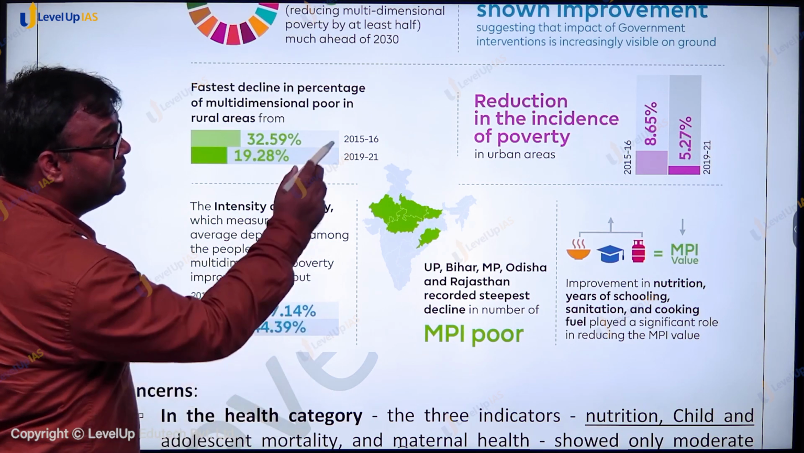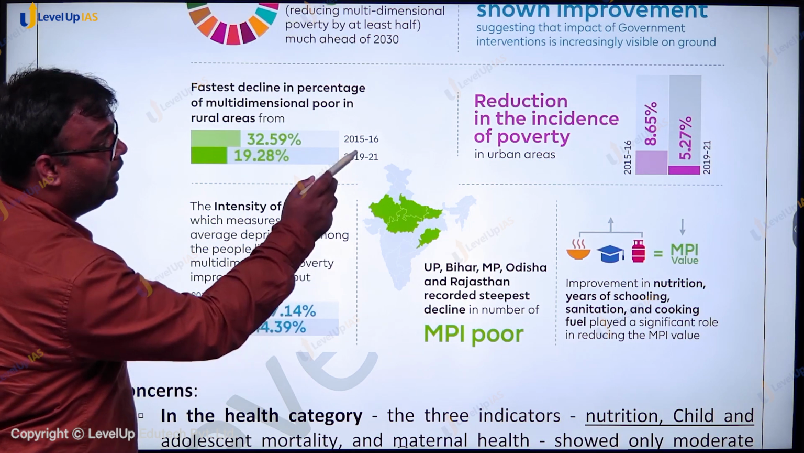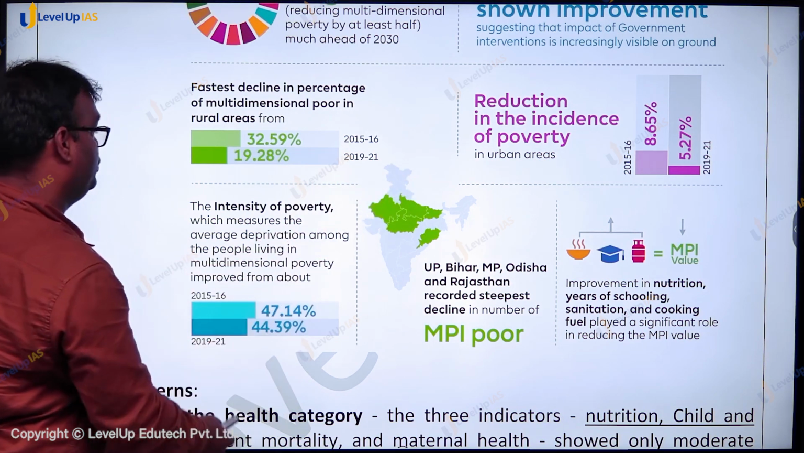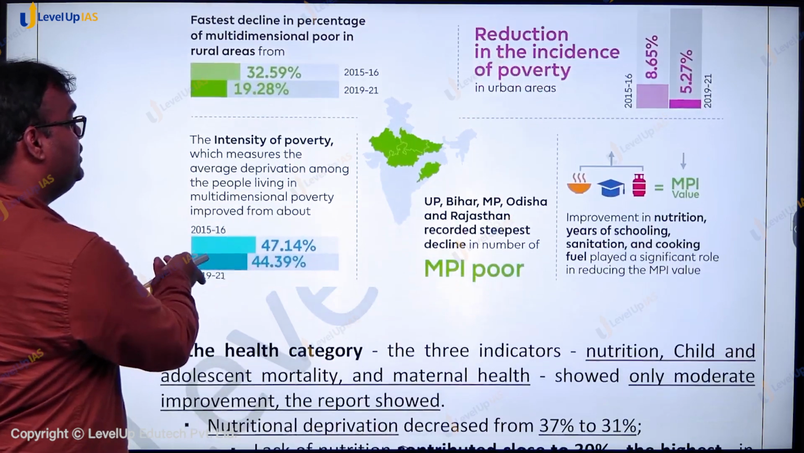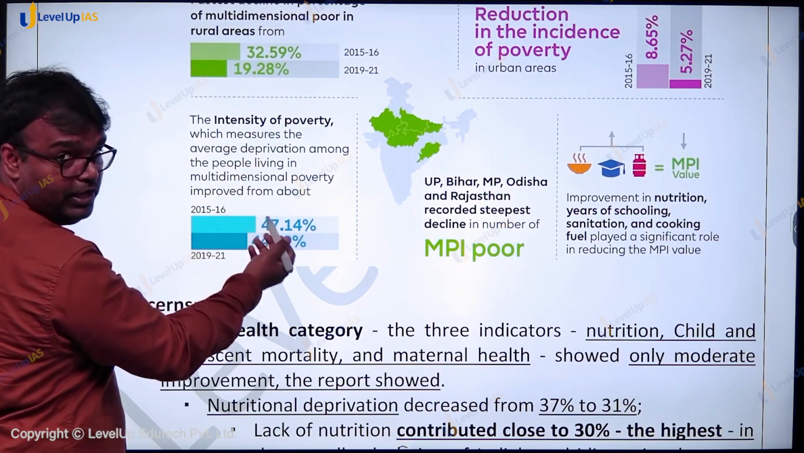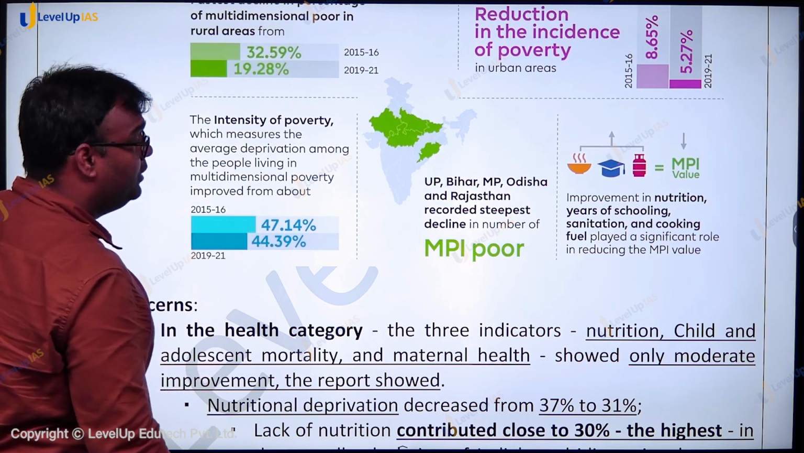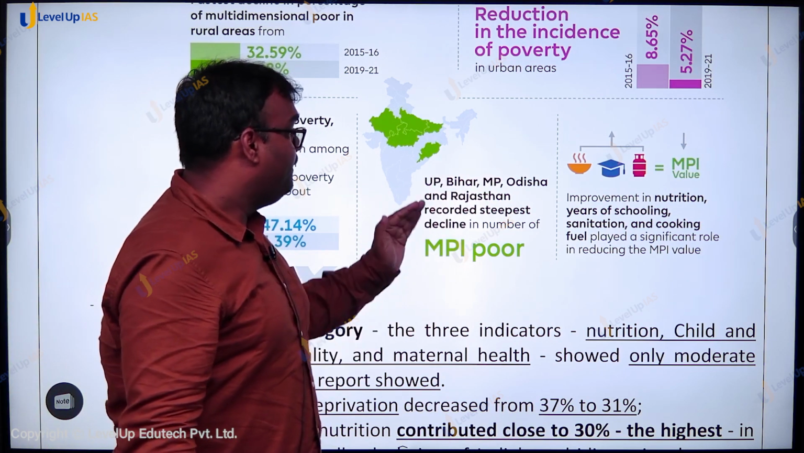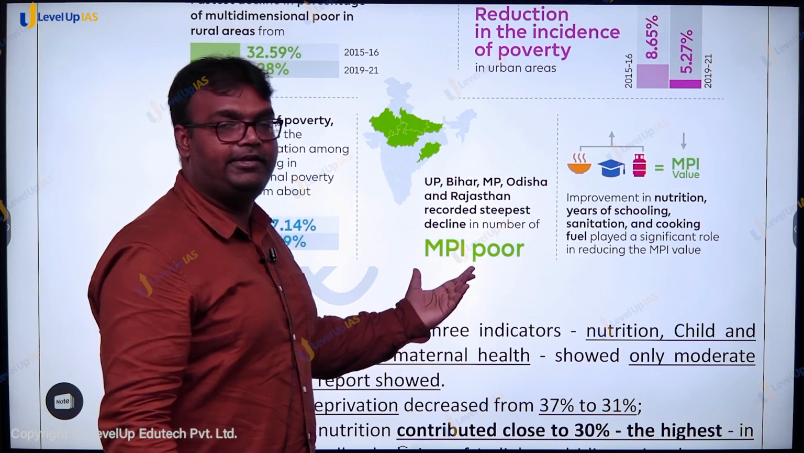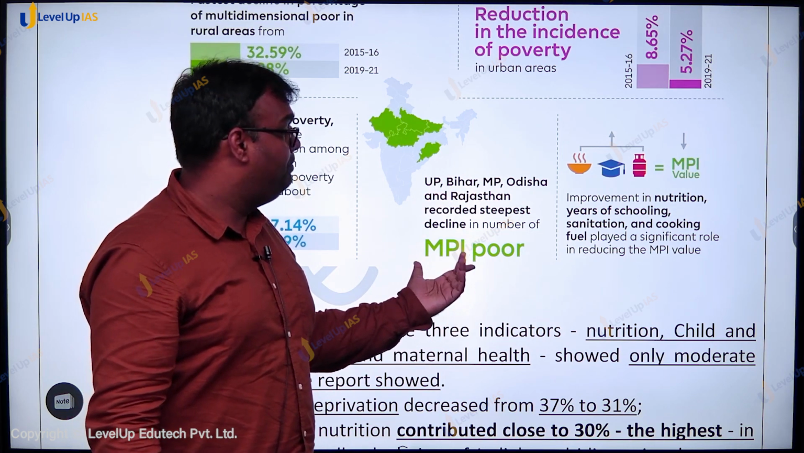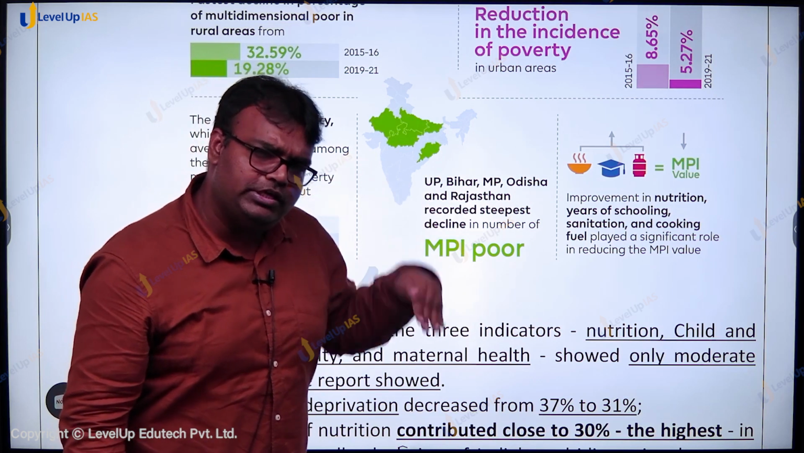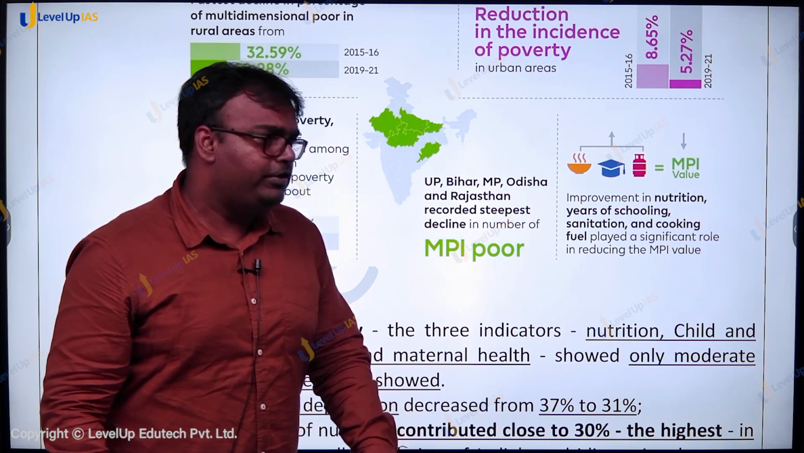Similarly, incidence of poverty has reduced in urban areas also, from 8.65% to 5.27%. Now, intensity of poverty has also gone down. We have spoken about the intensity of poverty. Some states, UP, Bihar, MP, Odisha and Rajasthan, have recorded the steepest decline in multidimensional poverty. So they are poor states, but they have seen a huge decline in overall poverty situation.